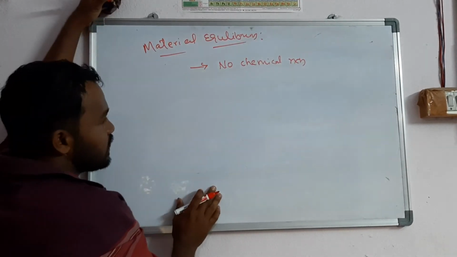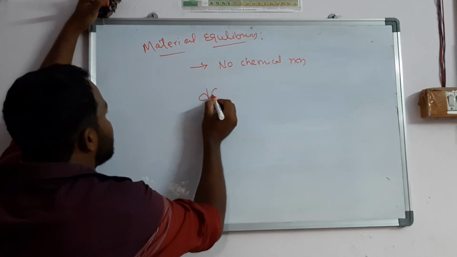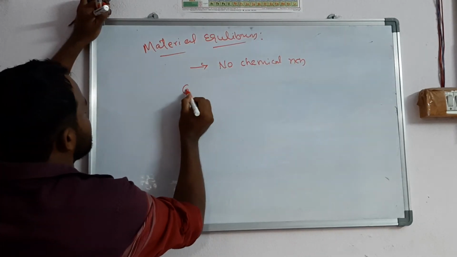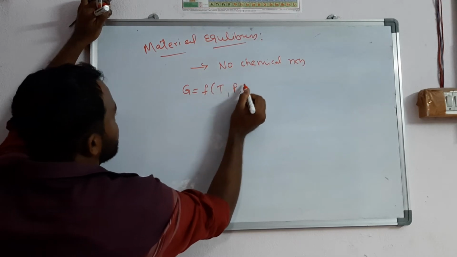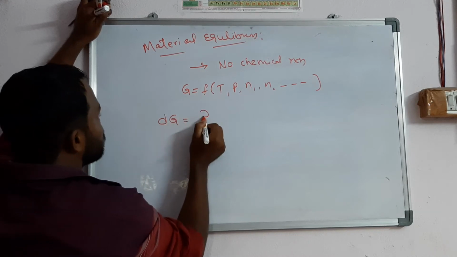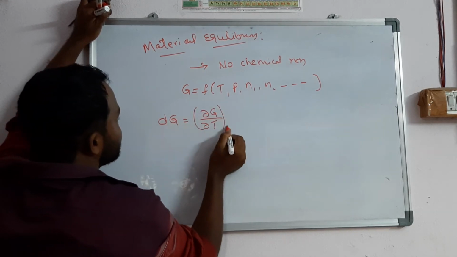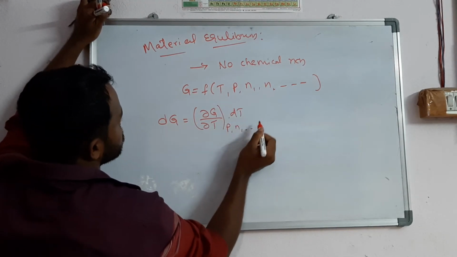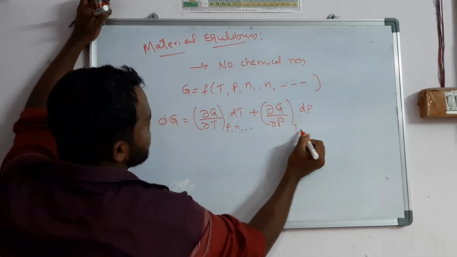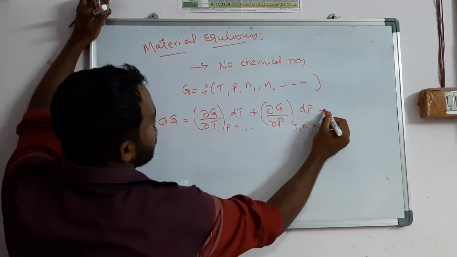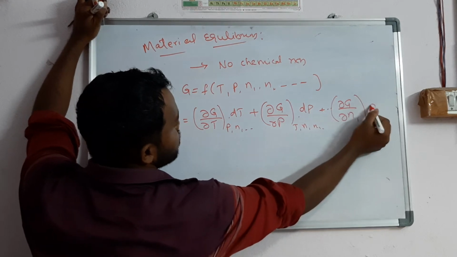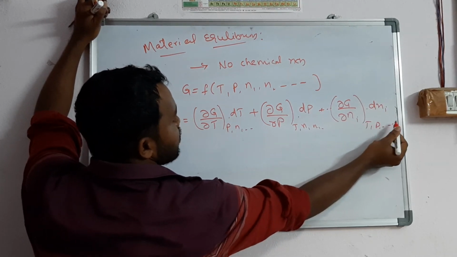At equilibrium, already you know that dG is equal to 0. First I am considering G as a function of temperature, pressure, n1, n2, and so on. Applying the state function, dG is equal to (dou G by dou T) at constant P, n1, n2 into dT, plus (dou G by dou P) at constant T, n1, n2 into dP, plus dou G by dou ni at constant temperature, pressure into dni.